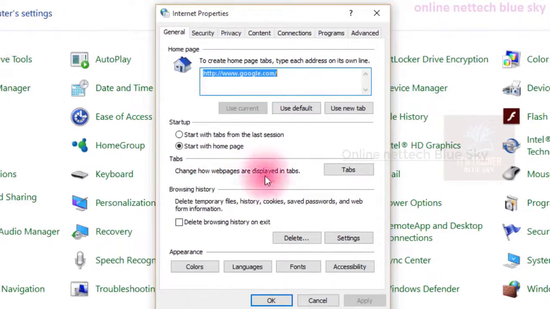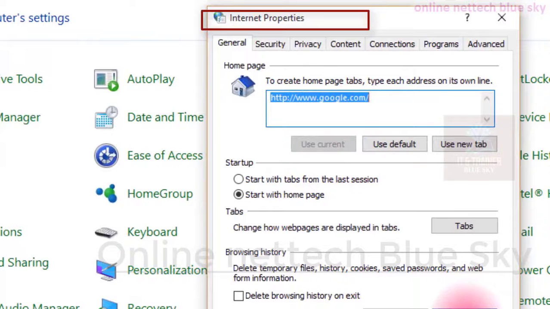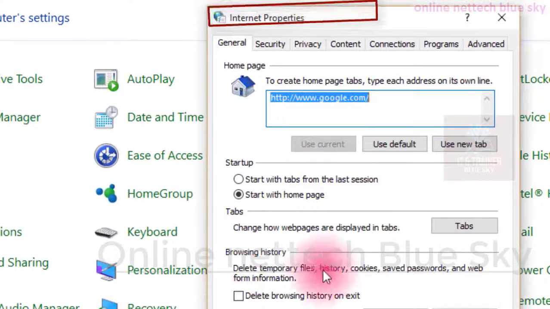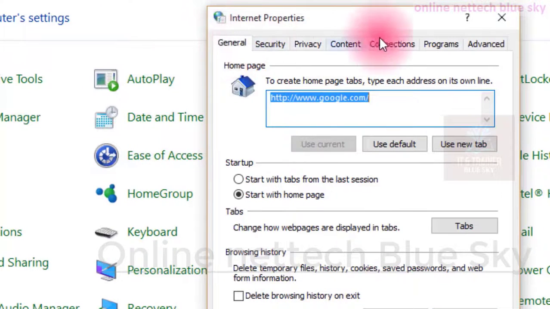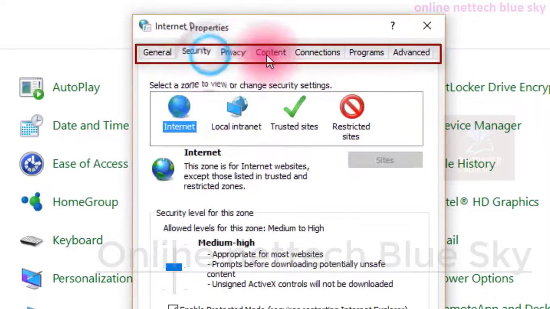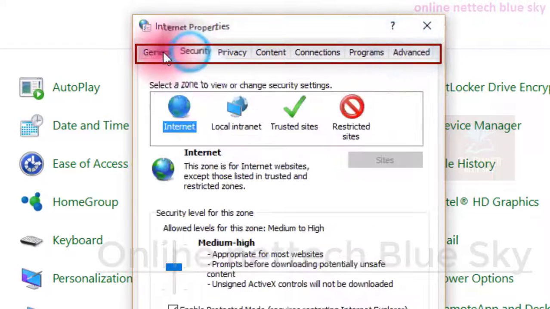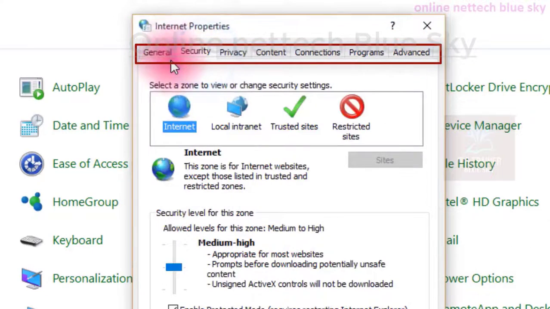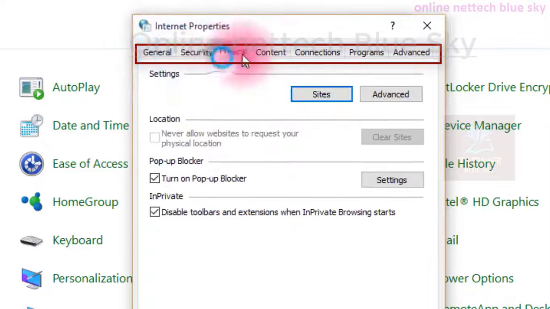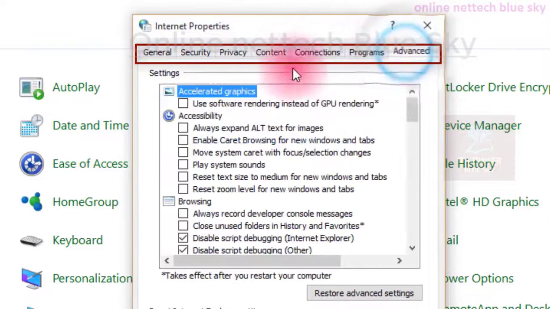So this is my computer, showing me internet properties, and this is very important for my computer. First click on this Internet Options and click on the tab for anything you want to change. All the tabs do different work here. First I'm just showing only this tab. All of these internet properties work in this tab here. Okay, you can see just here.